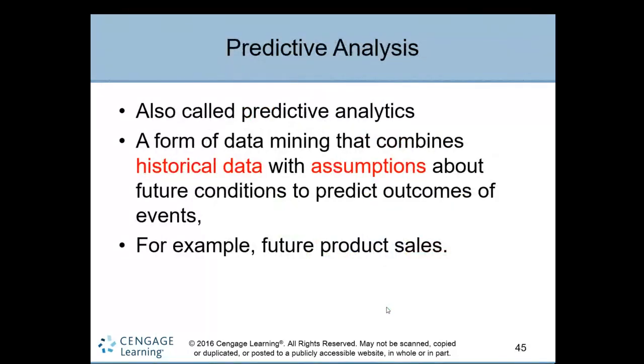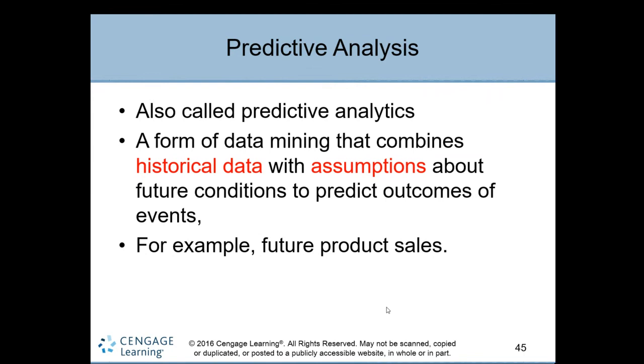Next is predictive analysis. This is also a kind of analysis with the help of your historical data, previous data, and your assumptions. With the help of tools, you can predict future outcomes and future events. For example, future product sales based on the demand, requests, timing, and the customers. You can predict how many sales you will have.